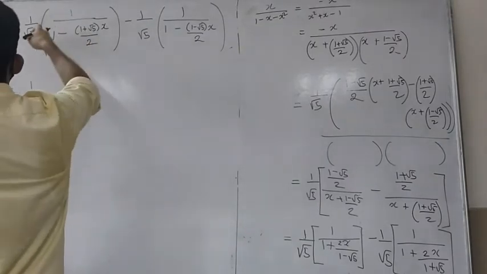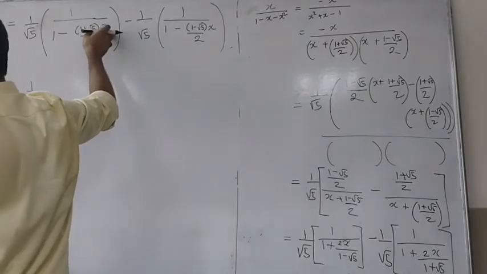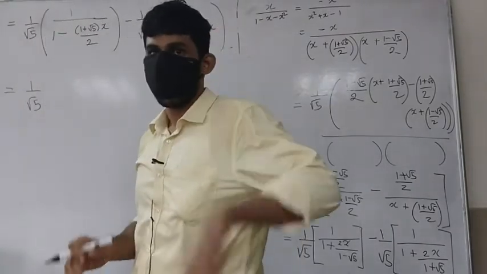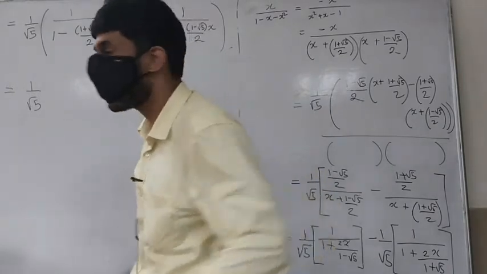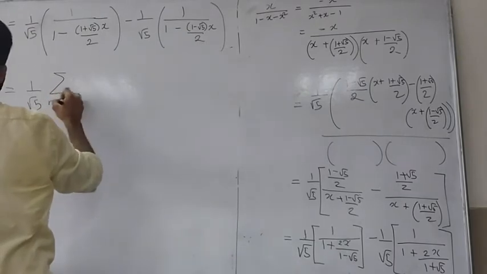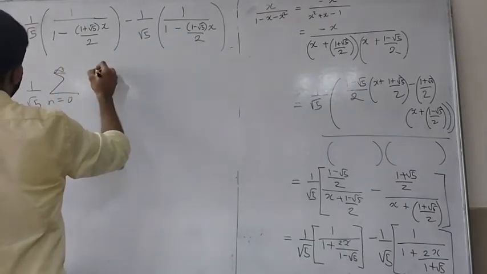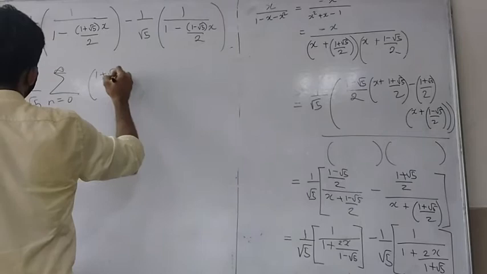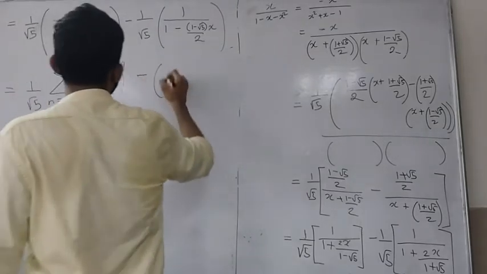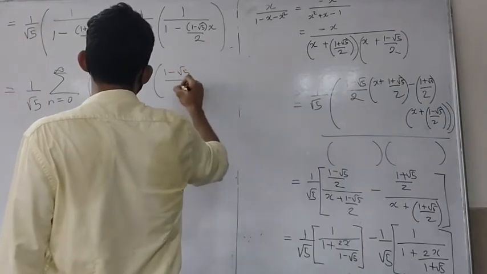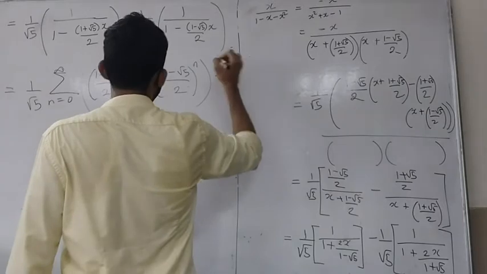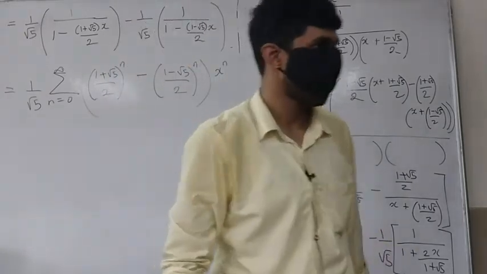Right? This is 1 upon 1 minus ax. What is the power series expression of that? Summation a raised to n, x raised to n. Okay, so this is going to give us nothing but summation n going from 0 to infinity, ((1 plus root 5) by 2) raised to n minus ((1 minus root 5) by 2) raised to n, x raised to n. Okay, simple.